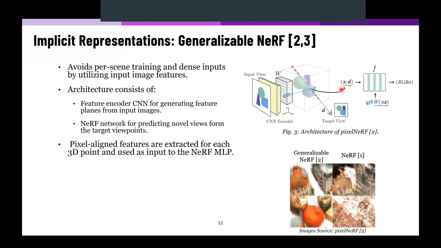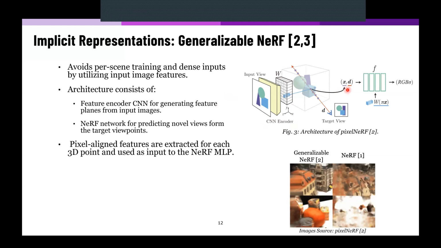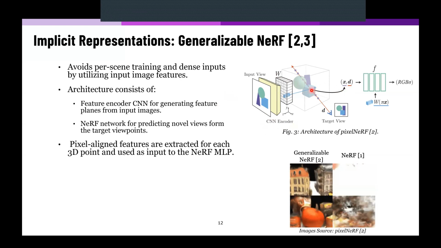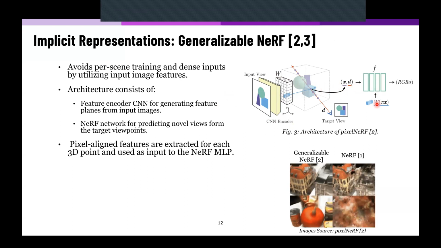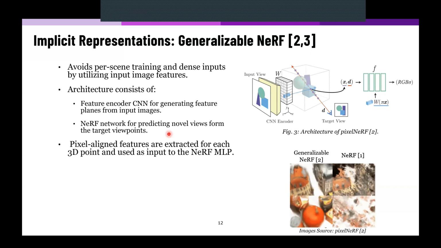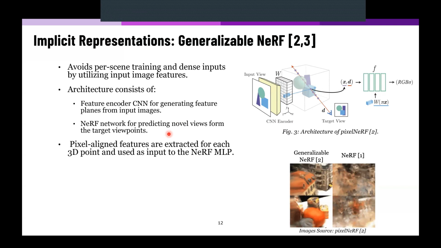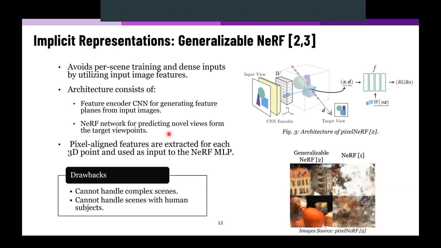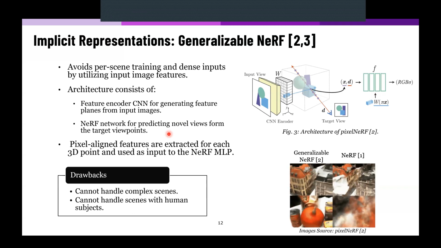And now, instead of just using the location and the viewing direction for each 3D point, as we said previously, we also augment it with the corresponding feature vector for this particular point by projecting the point on this feature map. So now the multi-layer perceptron is conditioned on the input image features, which leads to a generalizable property and the ability to infer the structure of completely new scenes at inference or test time without per-scene optimization. The problem with these methods is that they cannot handle complicated scenes really well, and they cannot handle scenes with human subjects, for example.